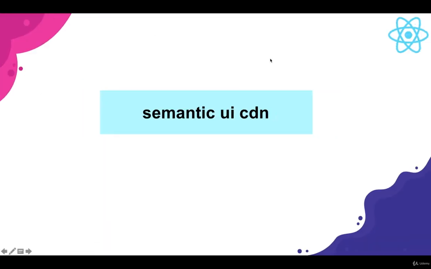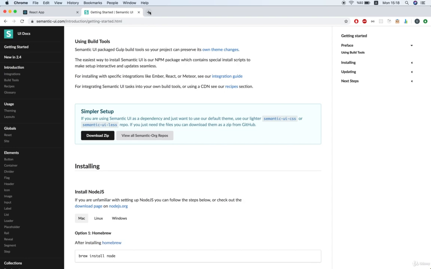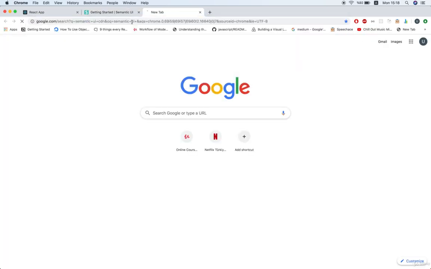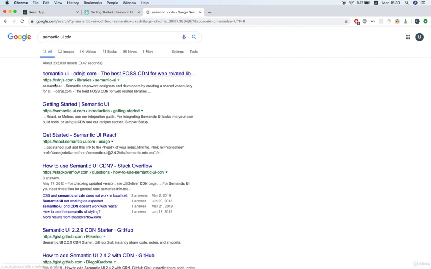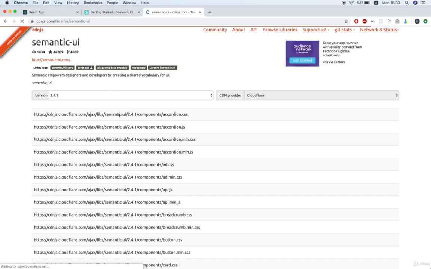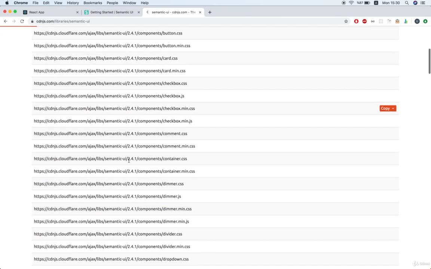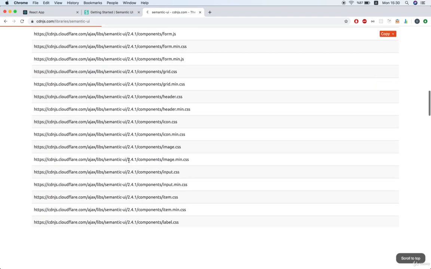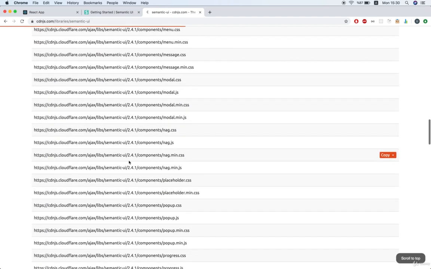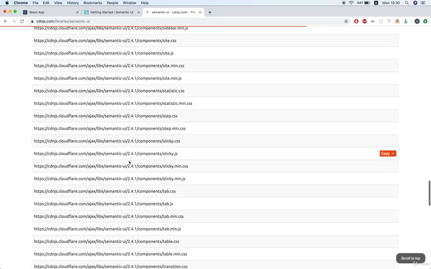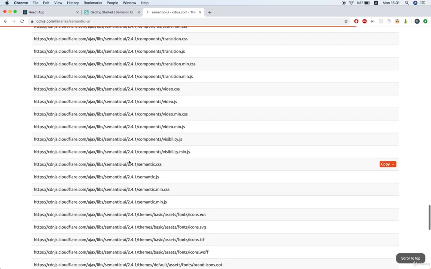So for that, my friends, we're going to navigate to Semantic UI CDN. So if you open up a new browser tab, you can search for Semantic UI CDN. And then the first link that you'll see right here will probably be something like cdnjs.com. All right, you see it? So if you click on that, it will just take us to a page that lists all of the different versions of that Semantic UI library. See, so that's nice and easy to use. That way we don't have to do any additional build steps or anything like that.